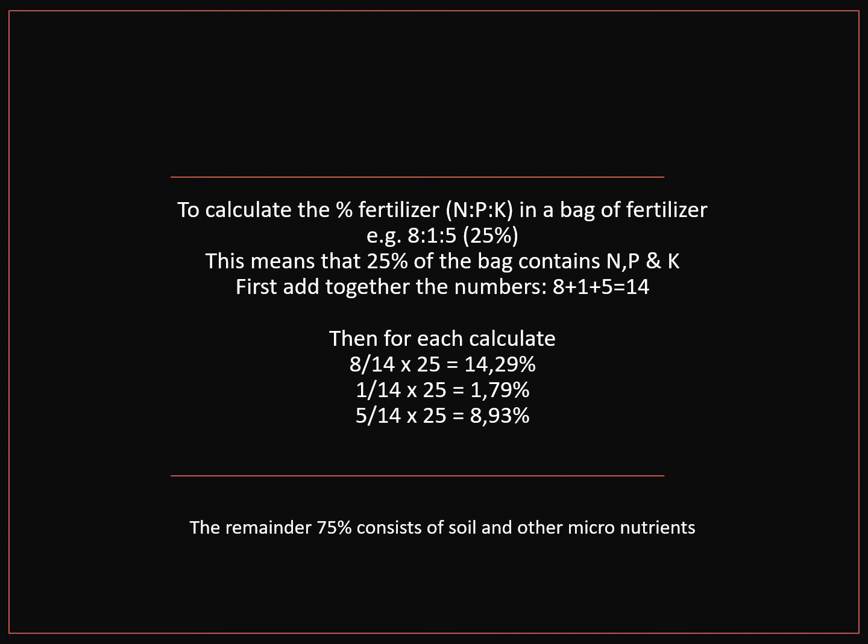Then for each, calculate the percentage. So it's 8 over 14 times 25 equals 14.29%. 1 over 14 times 25 equals 1.79%, and 5 over 14 times 25 equals 8.93%. The remainder, 75%, consists of soil and other micronutrients. Study this well.